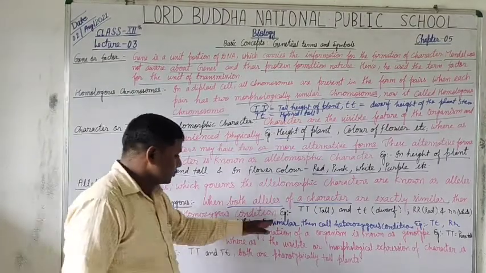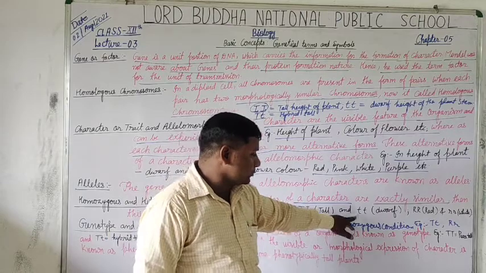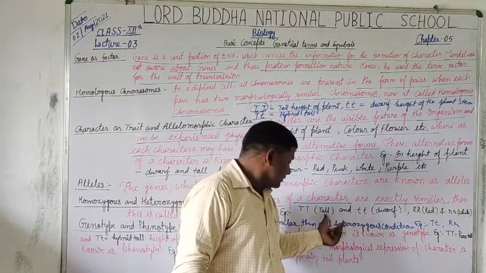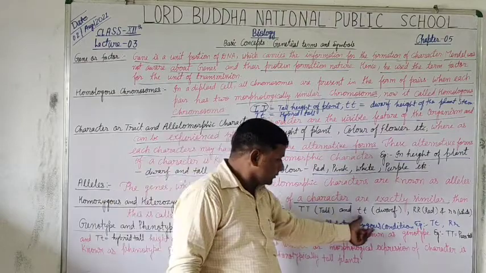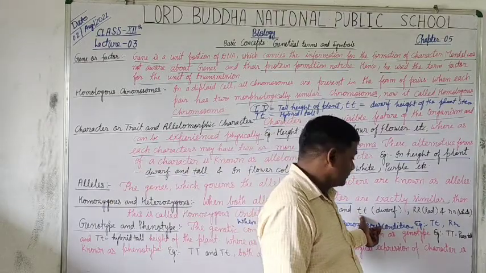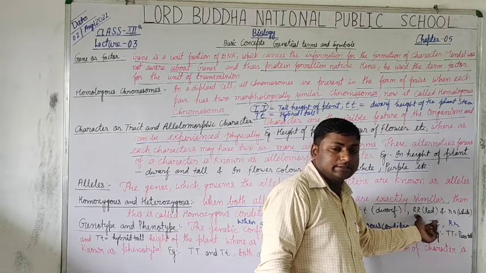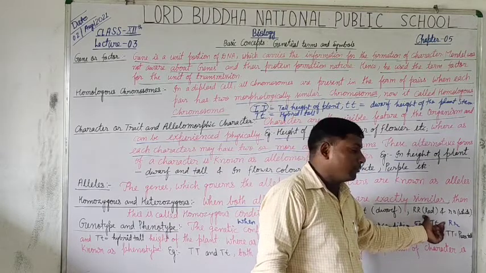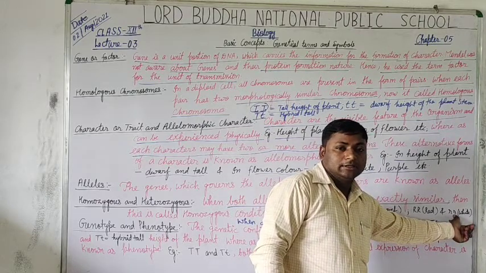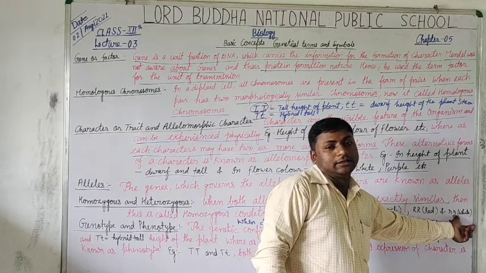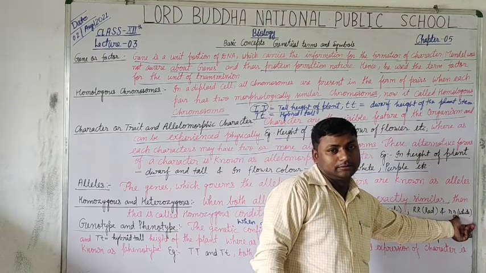As for example, capital T and small t. Here capital T represents the tall height of the plant, small t the dwarf height of the plant. Capital R represents the red color of the flower. Small r represents the white color of the petals of a flower.